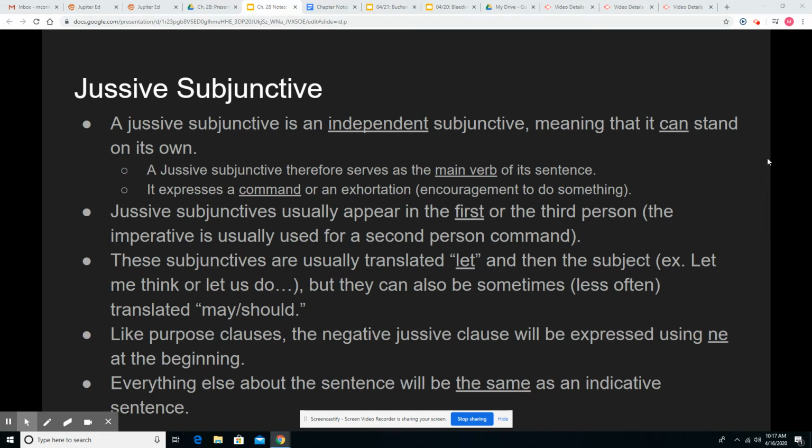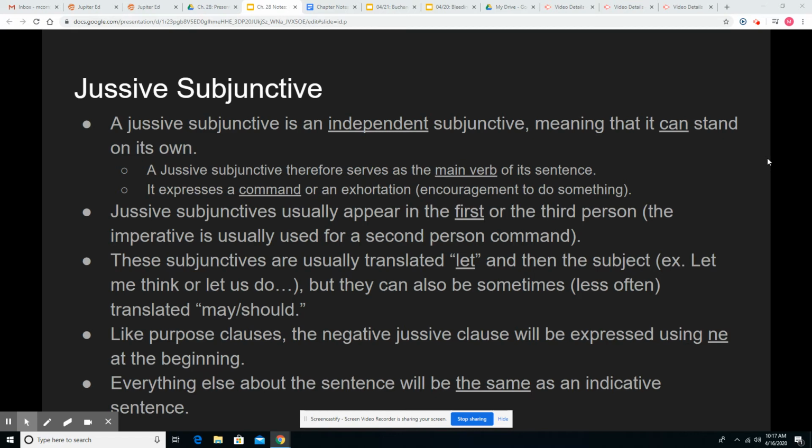So the imperative is a direct command, you do this. As we'll see, the jussive is more of, let us all do this. So it's still kind of getting that command form in there, but it's a little bit different.